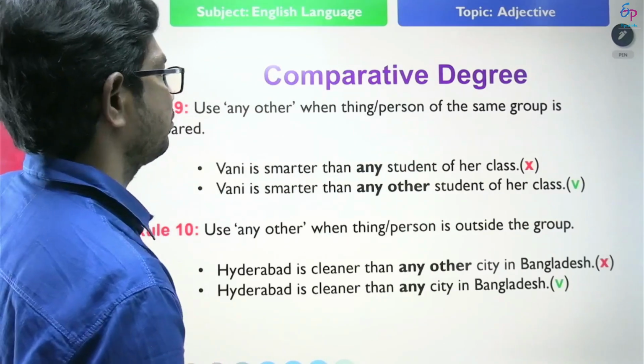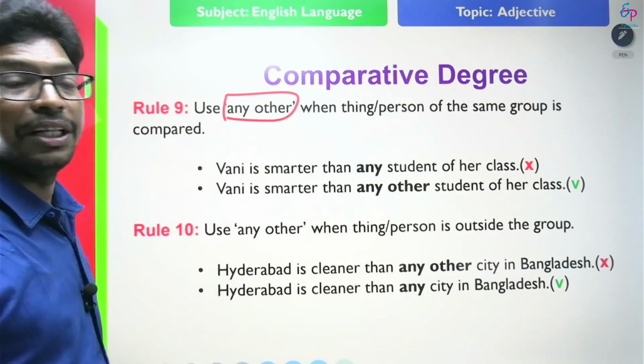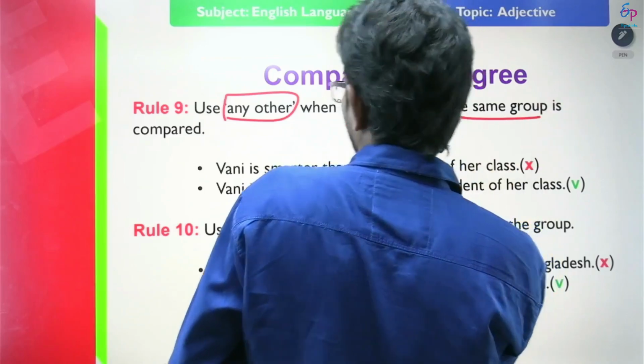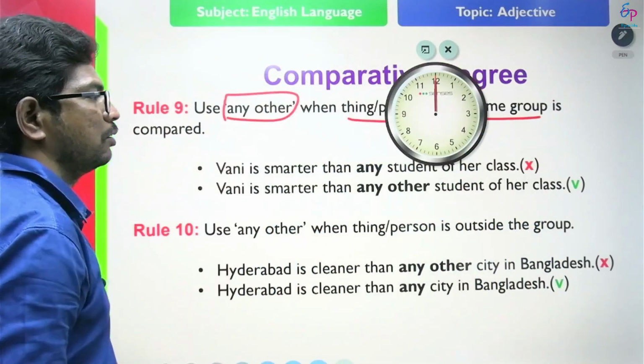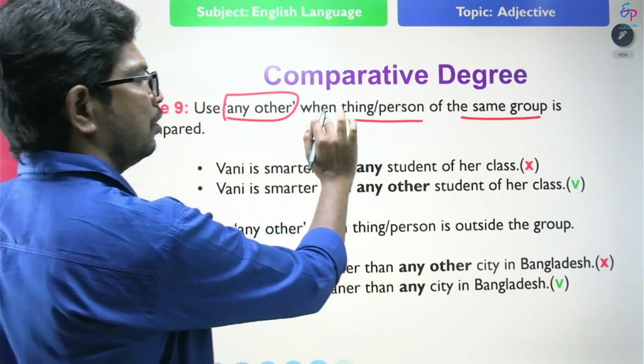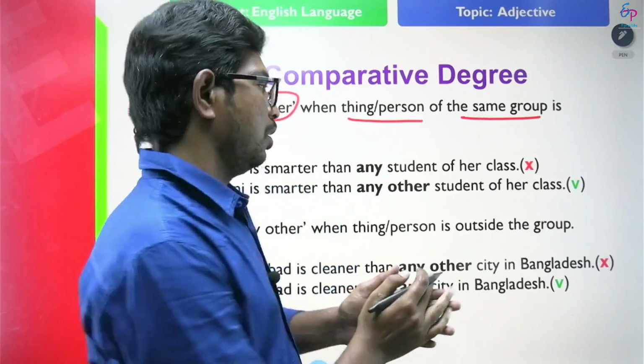See the next one. Use any other when things or persons of the same group are compared. Look at this example.